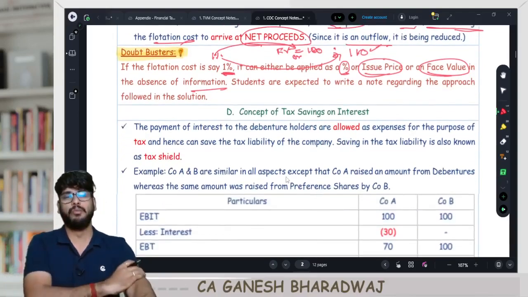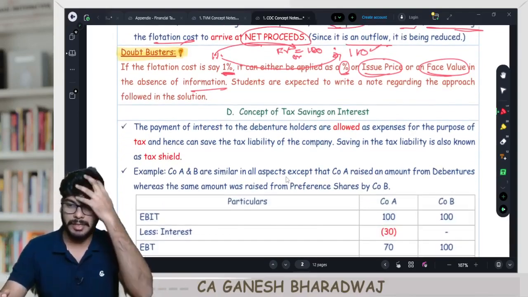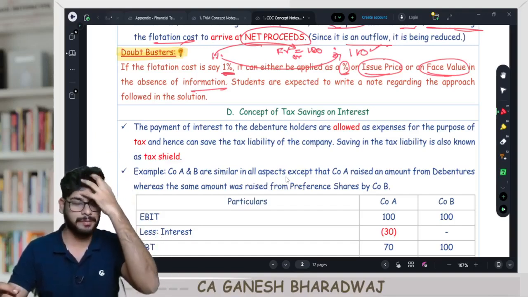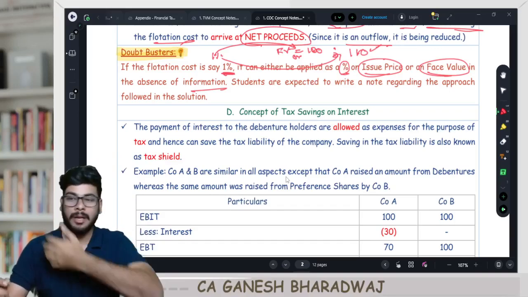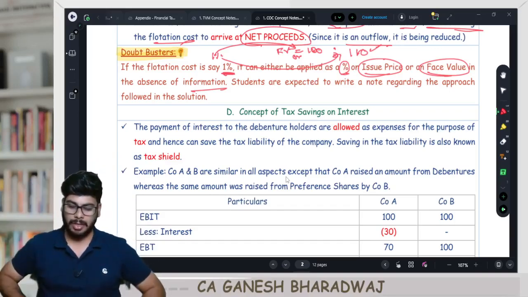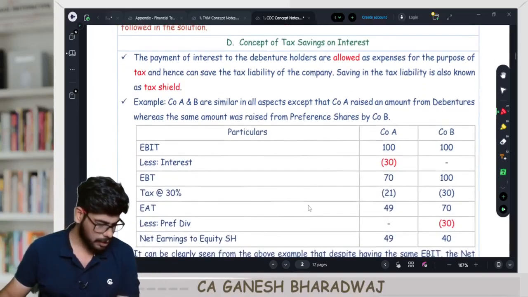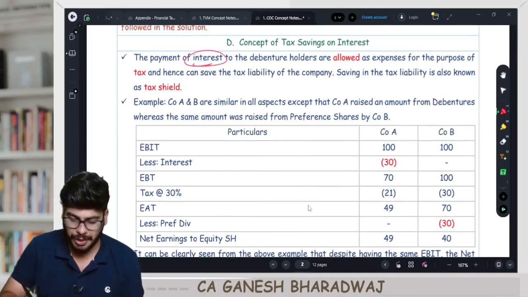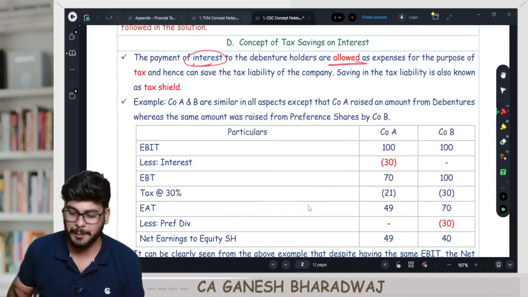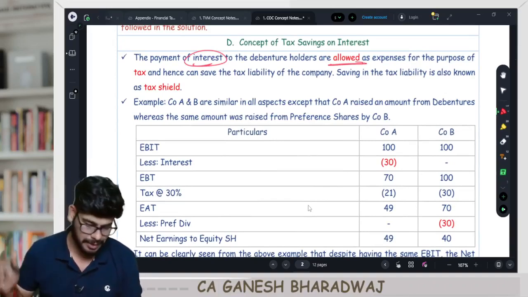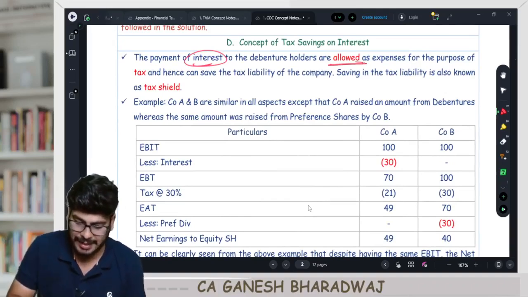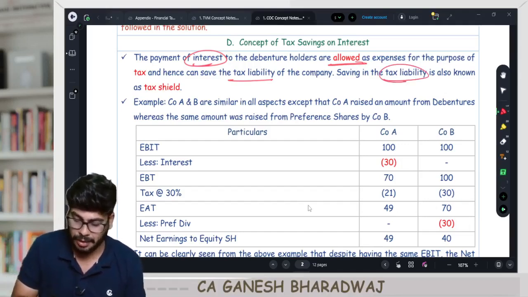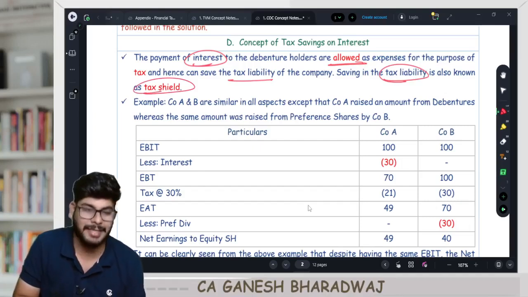The next most important part of this entire chapter is the concept of tax savings on interest. Shall we get started with this area? Yes. Now, what is this concept of tax saving? Payment of interest to debenture holders is allowed as an expense for the purpose of tax, and hence it can save the tax liability of the company. Saving in tax liability for the company is also known as tax shield.